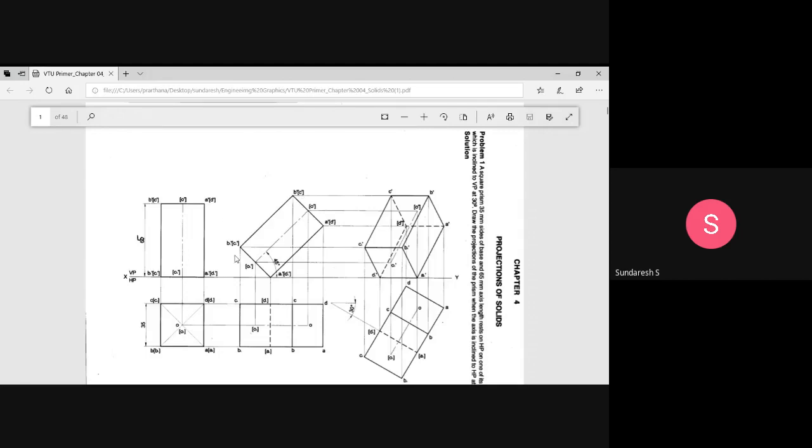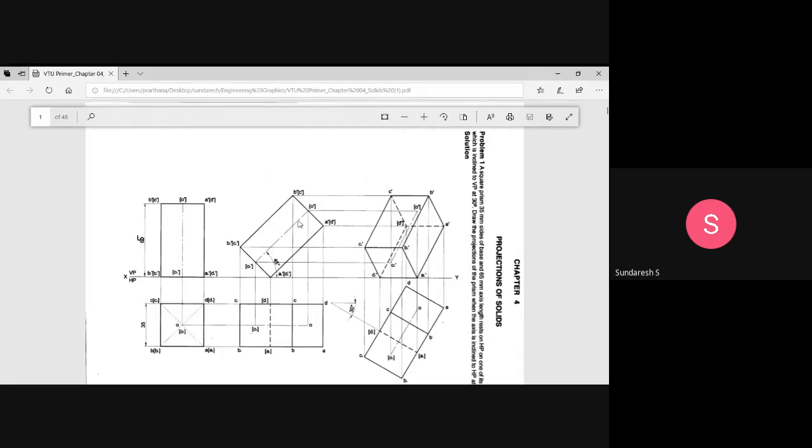After marking here, you have to get the corresponding projections from the front view to the second position top view. So how are we doing it? See here, the top face is A, B, C, and D, and in the bottom we have A1, B1, C1, and D1. The axis is O dash and O1 dash. So this is the top square and this is the bottom square. The top square is A, B, C, D, whereas the bottom square is A1, B1, C1, D1, and correspondingly we have an axis O1 dash and O.